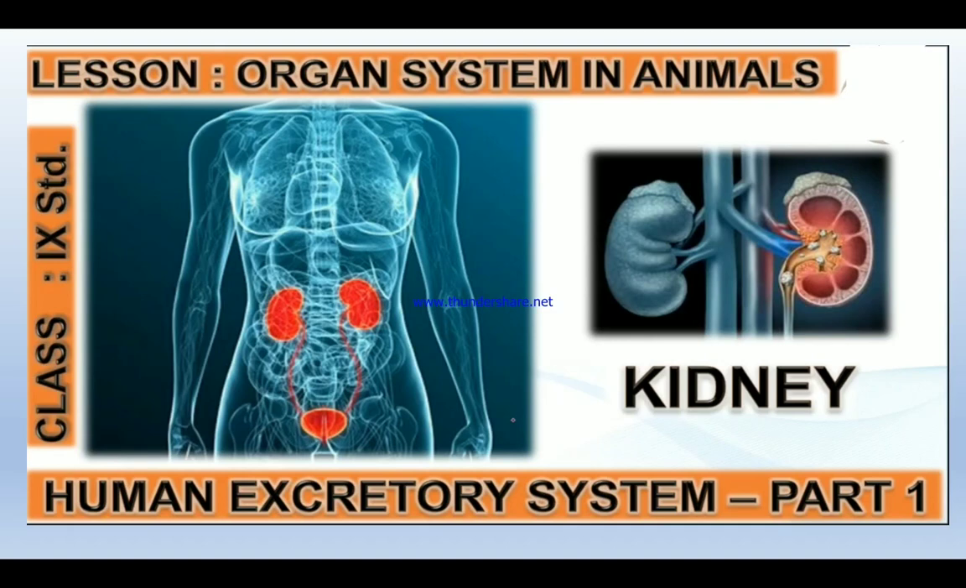We are in Unit 20, Organ System in Animals. Let me explain the excretory system today. Already we have discussed the digestive system in the previous class. Hope you understood. So let me continue with the excretory system.